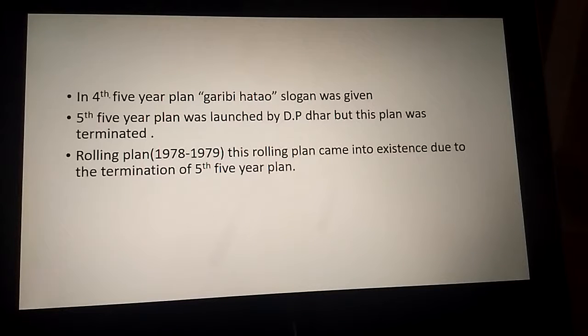This rolling plan came into existence due to the termination of the fifth 5-year plan, because the fifth 5-year plan could not complete its 5 years and was terminated one year before the completion of its period.